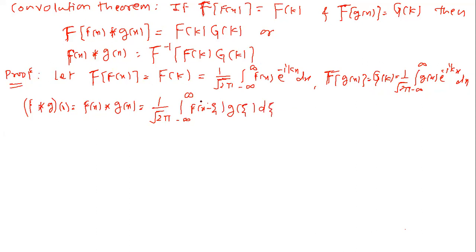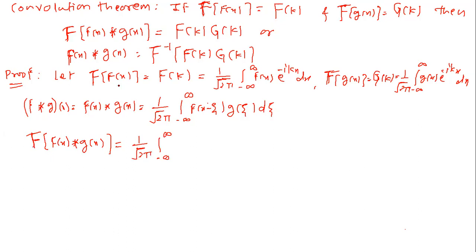Now see the Fourier transform of small f of x is 1 upon root 2 pi, integral of f of x e raised to minus ikx with respect to x. Similarly, here we take the Fourier transform of the convolution function, that is script F operating on f of x convolved with g of x, equal to 1 upon root 2 pi, integral from minus infinity to plus infinity.